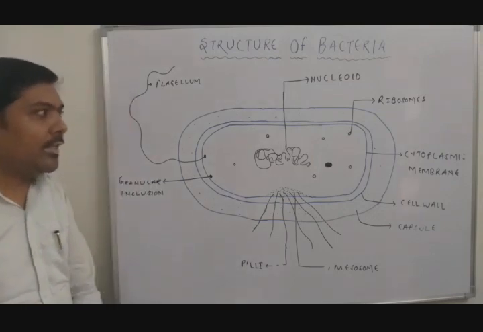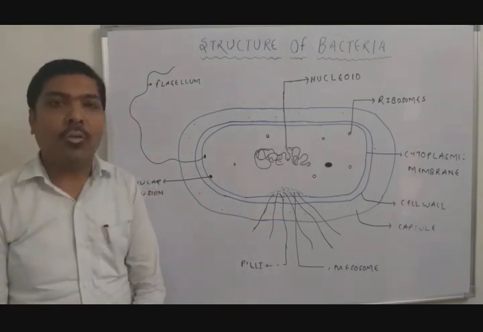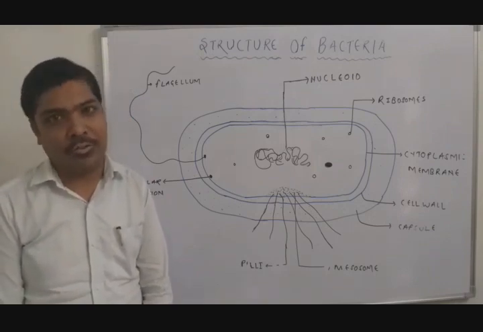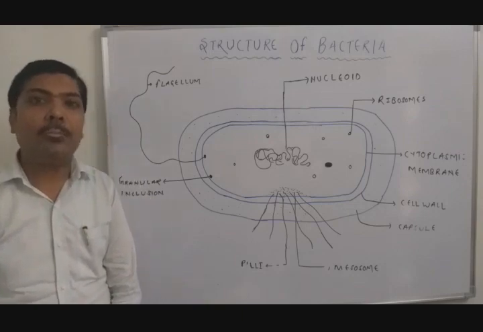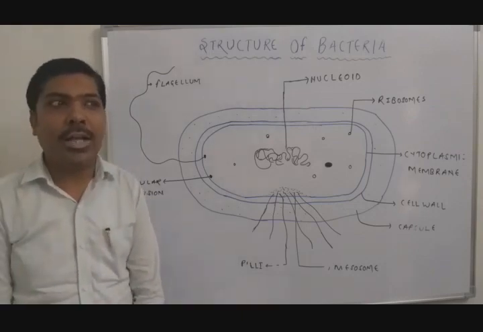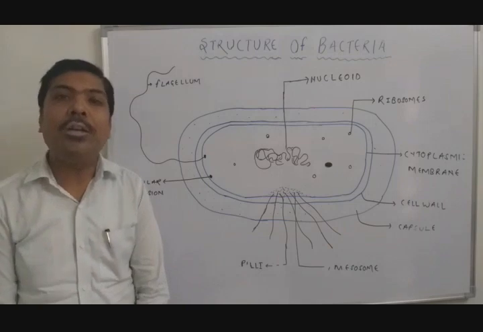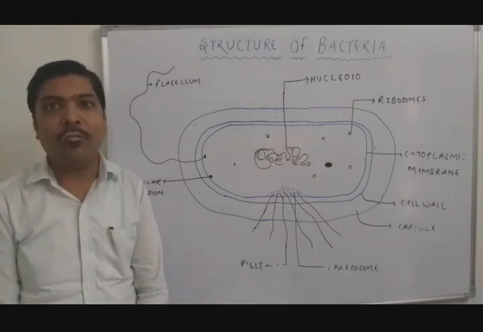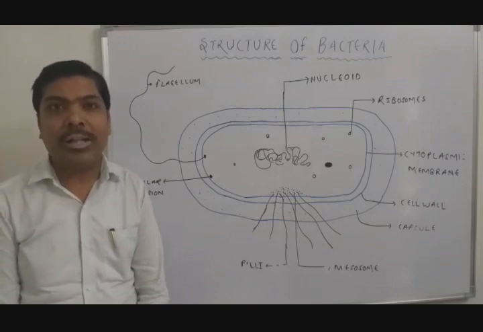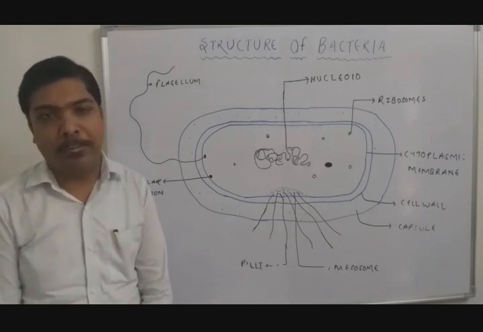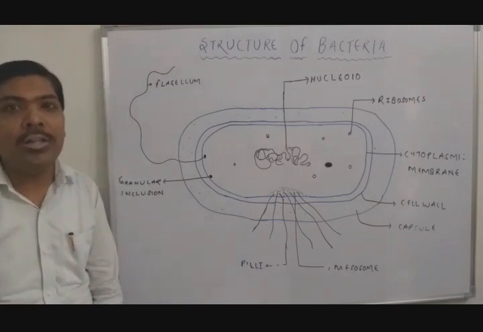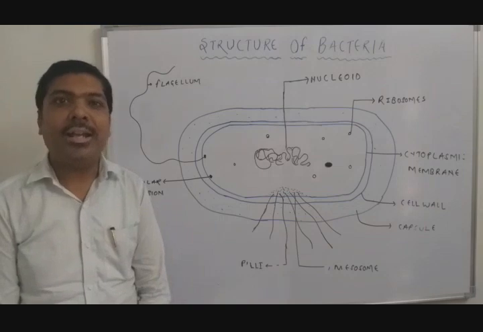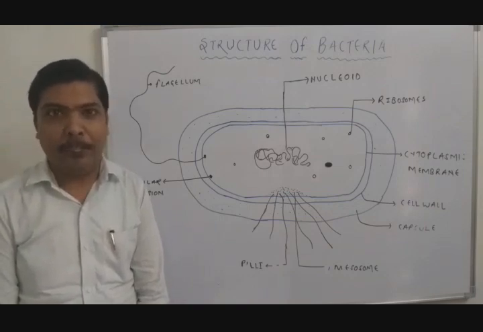The first feature is the cell wall. The main function of the cell wall is the protection of the bacteria from the external environment. If we look at the chemical composition, the cell wall is basically made up of a peptidoglycan complex, and this peptidoglycan complex is made up of disaccharides which are linked together with the help of polypeptides. The monosaccharides involved in the formation of the disaccharides are N-acetylmuramic acid and N-acetylglucosamine.